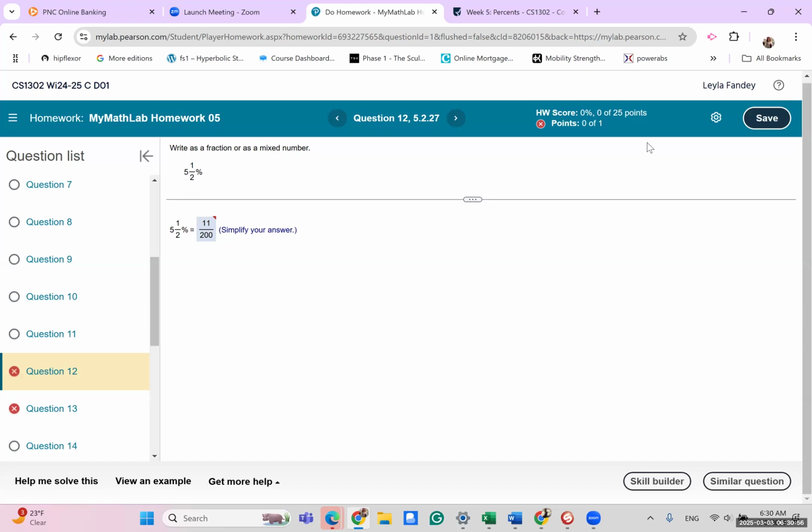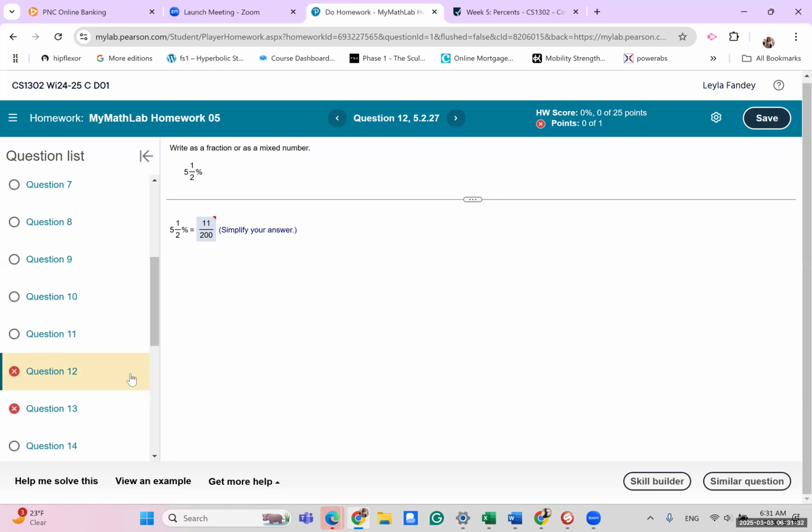Division by a fraction requires, if you remember from our fraction unit, a flip, right? So we change the division to multiplication, and then we flip this over. This is really 100 over 1. So we flip it and do a multiplication. 5.5 as a mixed number is 11 over 2, times 1 over 100. So we get 11 over 200, which is what the answer is supposed to be.